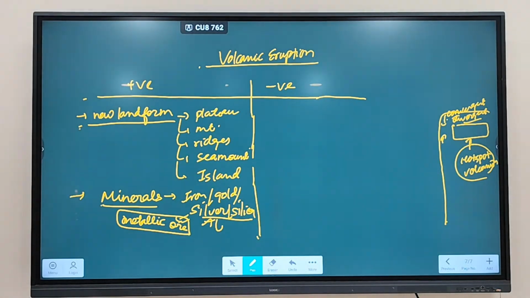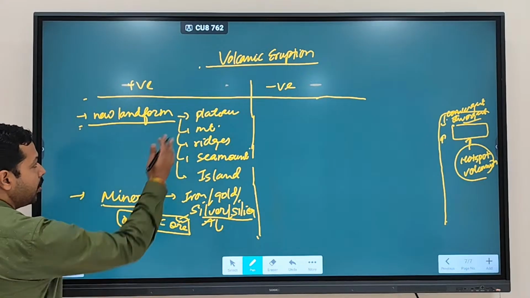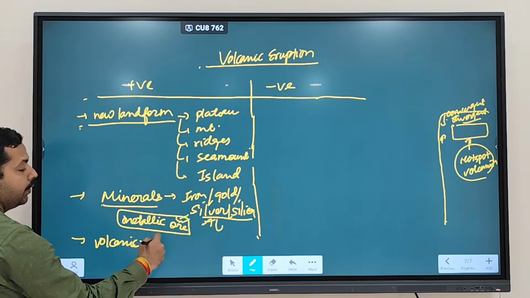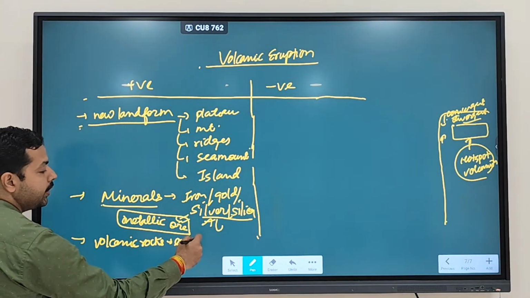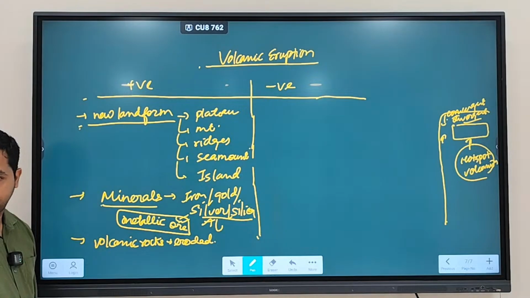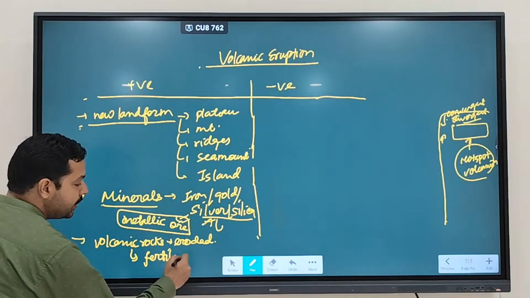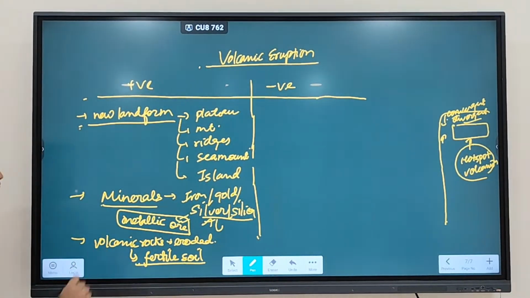Clear? Now, when these volcanic rocks get eroded, then what will happen? It leads to formation of what we call fertile soil. It leads to formation of which type of soil? Fertile soil. Clear? So when volcanic rocks are eroded, it leads to formation of fertile soil. And the soil can be used for what? Can be used for, yes, cultivation.